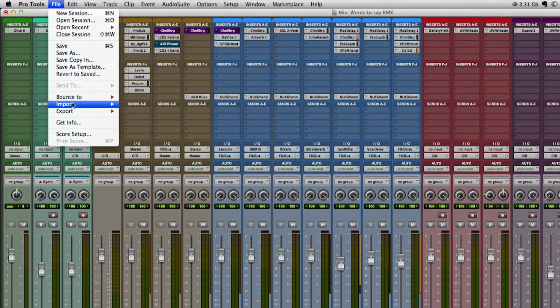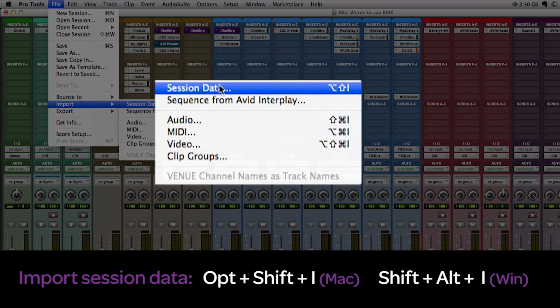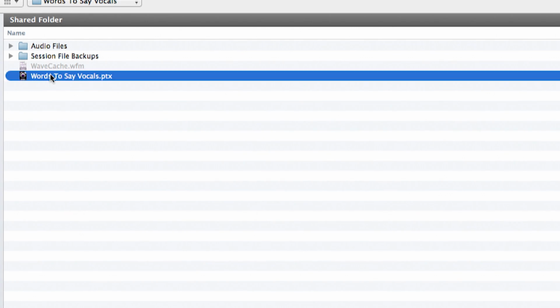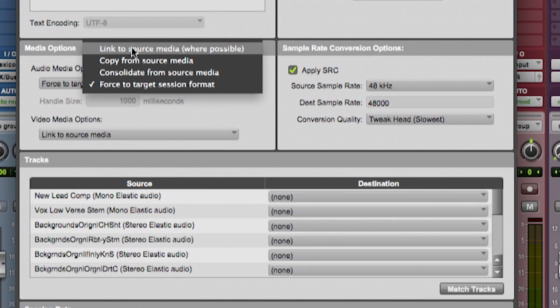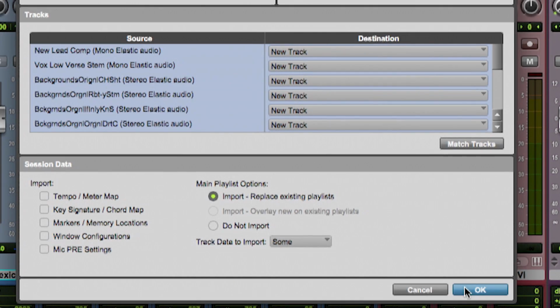and will now bring in the prepared vocal and drum tracks from the previous session file by using the Import Session Data command. You can also use the shortcut Option plus Shift plus I. I can choose to copy or link to the original audio files and choose from the track list the tracks I wish to import.